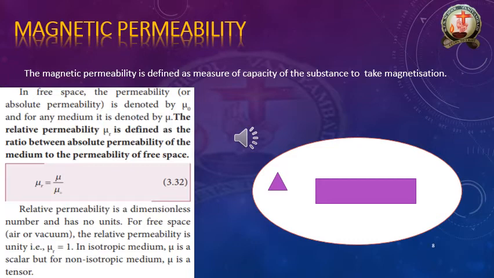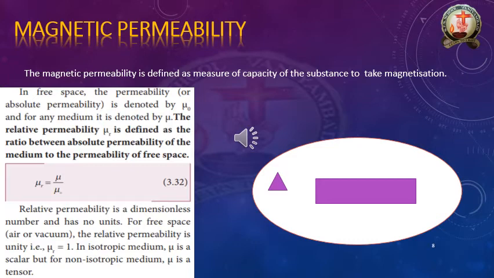In isotropic medium, mu is a scalar. Scalar means, you know already, it has only magnitude, no direction. But for non-isotropic medium, mu is a tensor. Tensor is nothing but a mathematical tool. I already told you. In isotropic medium, mu is a scalar, but for non-isotropic medium, mu is a tensor.